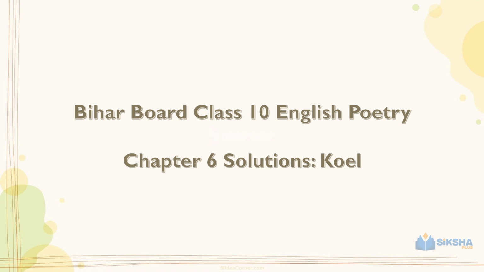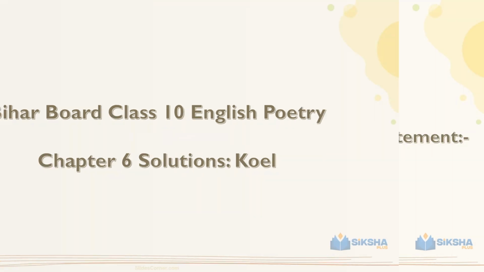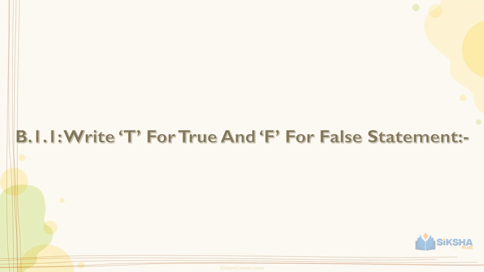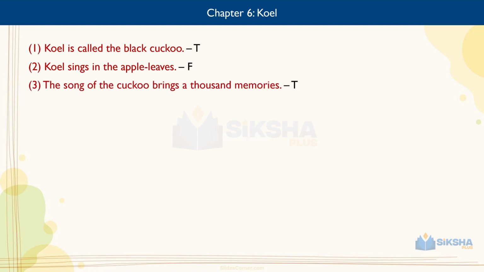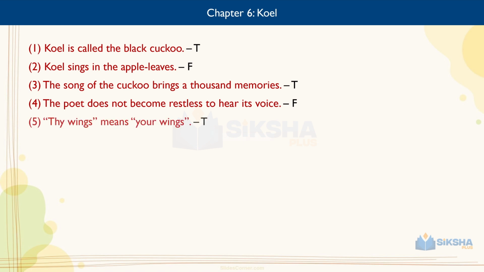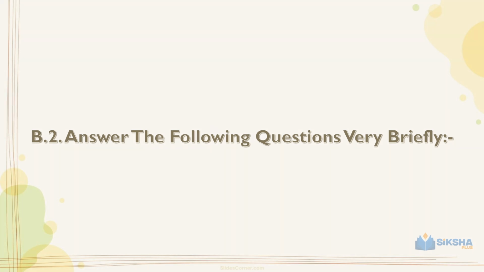तो चलिए शुरू करते हैं। Write T for True and F for False statement. Koel is called the black cuckoo. True. Koel sings in the apple leaves. False. The song of the cuckoo brings 1,000 memories. True. The poet does not become restless to hear its voice. False. Thy wings means your wings. True.